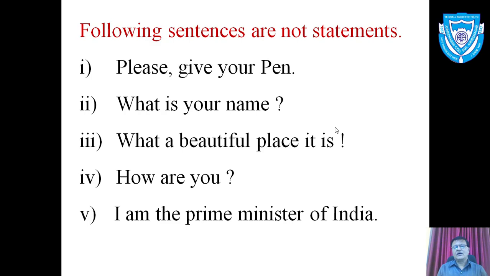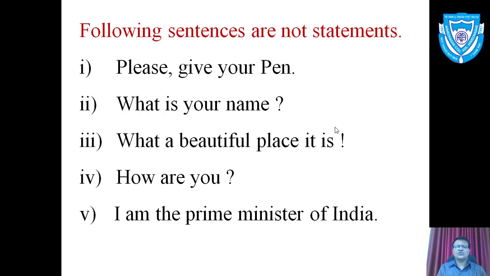Now, last one. I am the Prime Minister of India. Okay. I will give you 1 minute time to think over it. Is this sentence a statement? No. This is an assertion. It is an assertive type of sentence, but its truth value is not fixed. The person who makes this argument may change the truth value of this sentence.